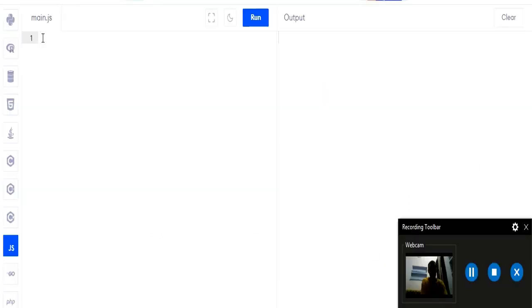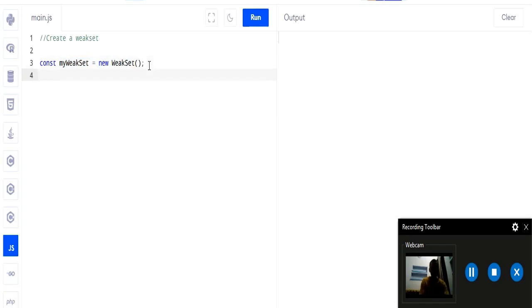So now let us create a WeakSet. Comment: create a WeakSet. const myWeakSet equals new WeakSet. This is the same as creating a WeakMap. We use the const keyword, then the reference of our WeakSet, and then using the new keyword we create the WeakSet. Here W will be capital and S will be capital.